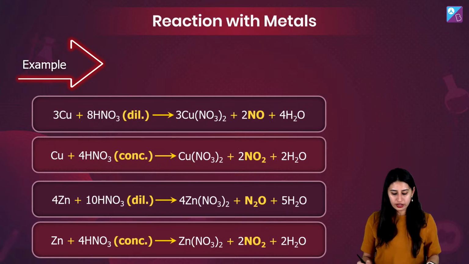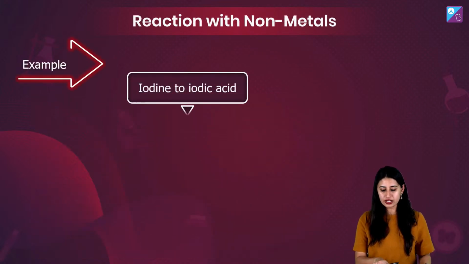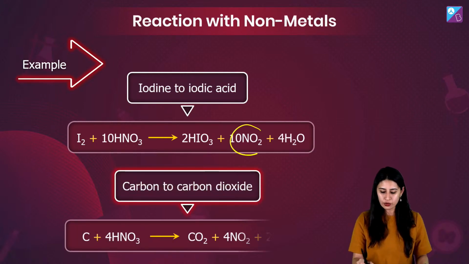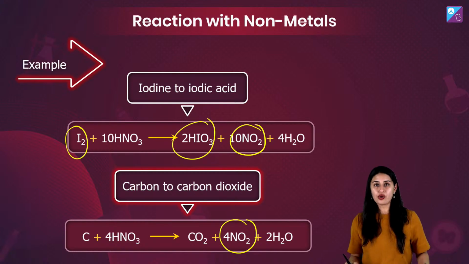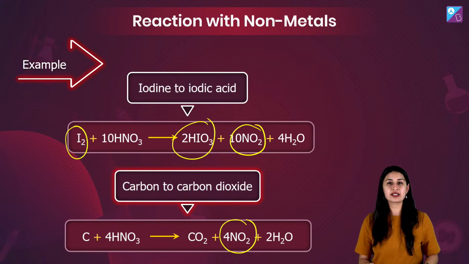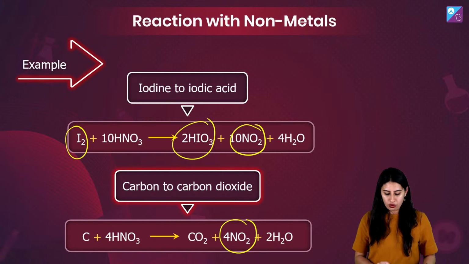In fact, conc nitric acid का reaction अगर आप non metals के साथ भी देखेंगे तो भी NO2 ही मिल रहा है. With iodine you're getting iodic acid HIO3 plus NO2. With nitric acid and carbon, you're getting carbon dioxide.